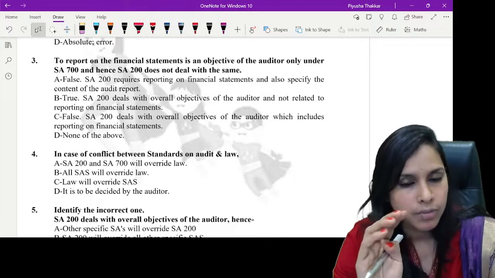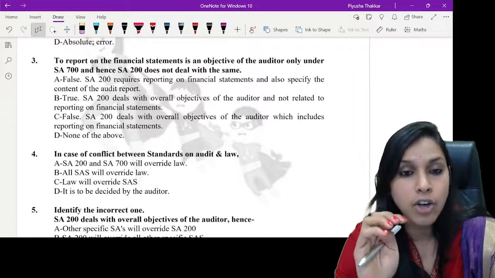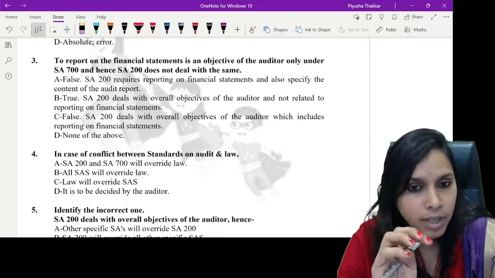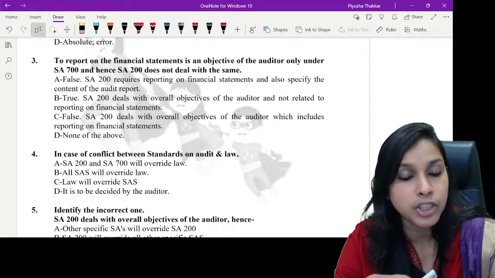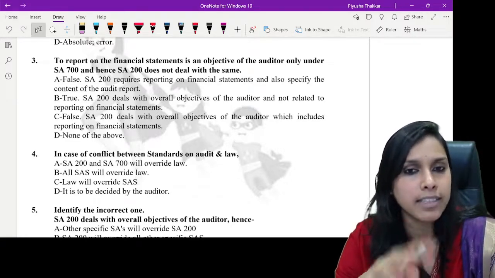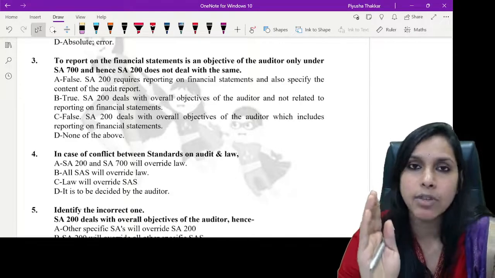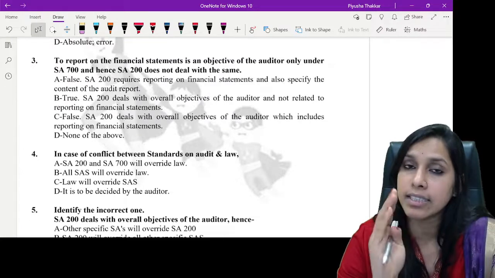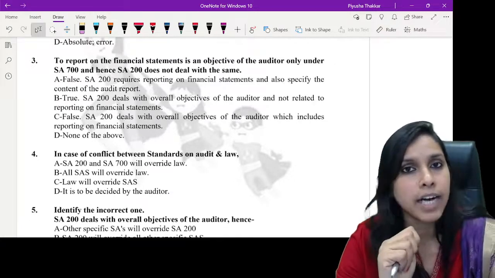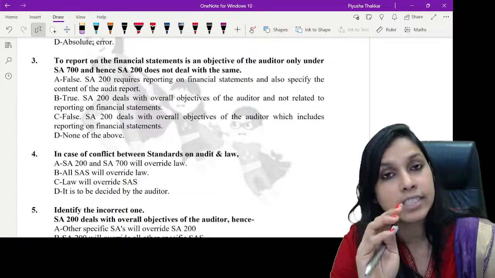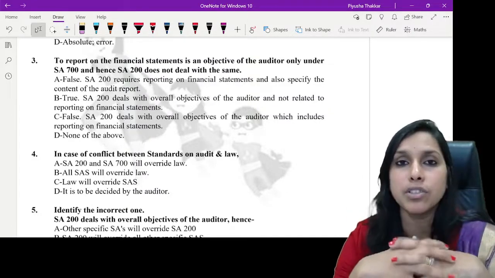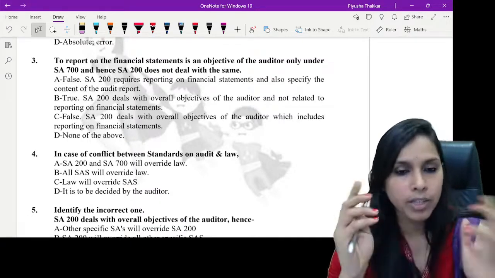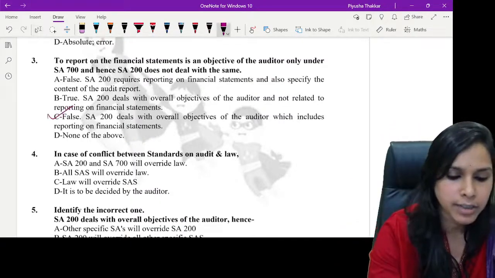B, true. SA 200 deals with overall objectives and not related to reporting on financial statements. C, false. SA 200 deals with overall objectives of the auditor, which includes reporting on financial statements. Absolutely yes. SA 200 has given us what? Yes, it has given us the overall objectives. Also, it tells us that it is the duty of the auditor to express opinion via audit report. And SA 700 gives us the detailed content and how the audit report should be in case an unqualified clean opinion is to be issued by the auditor. Okay, so here the perfect answer should be alternative C.